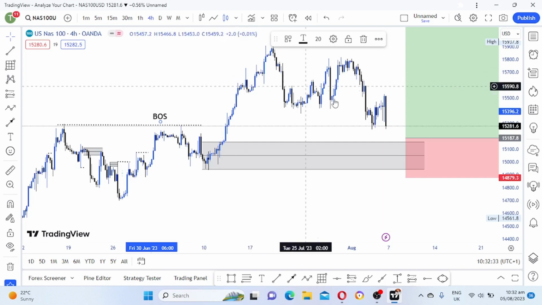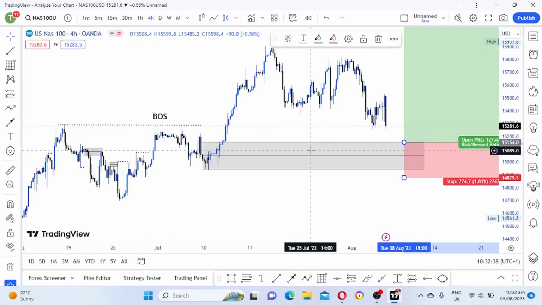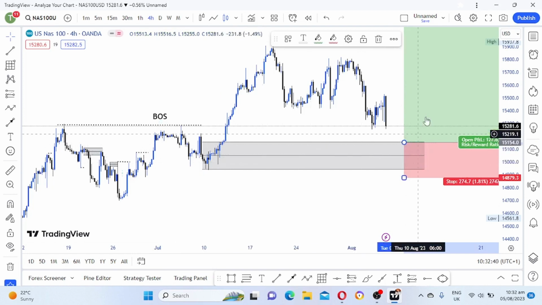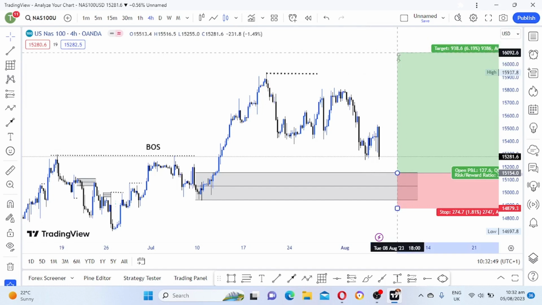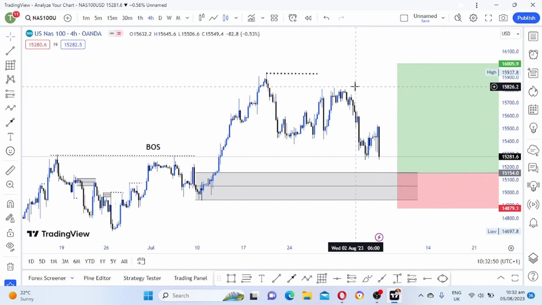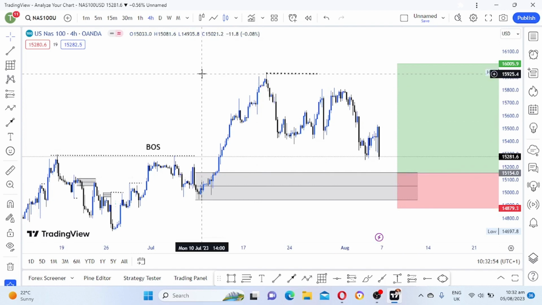So guys, my view on Nas is this. I'm just waiting for price to come and tap in this demand zone and then we buy. So that's where I target. My target is somewhere just here at this. So I'm just waiting now for price to come back here. So that's my view on Nasdaq, guys.